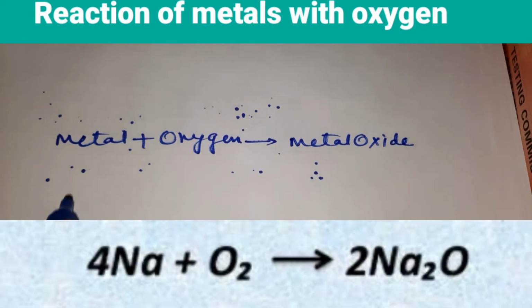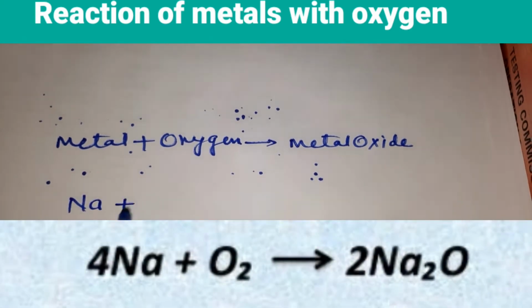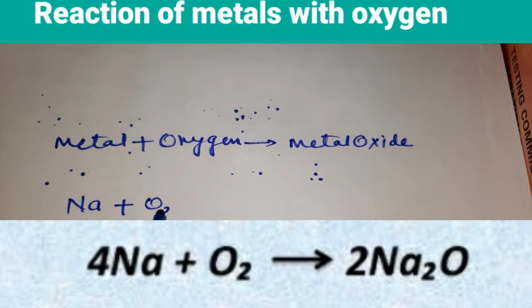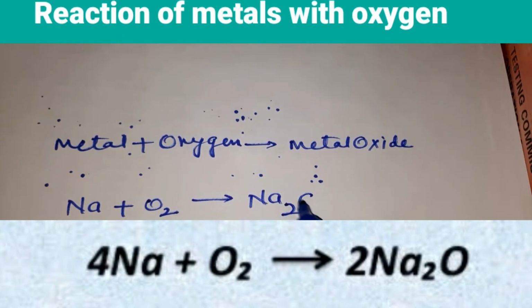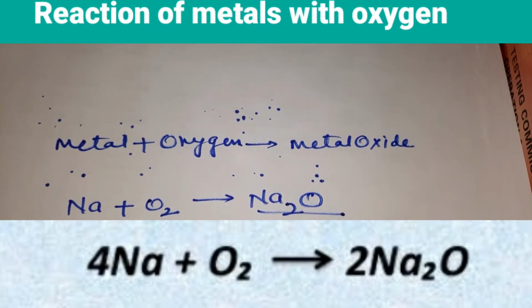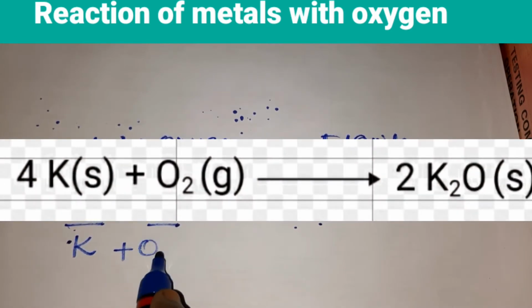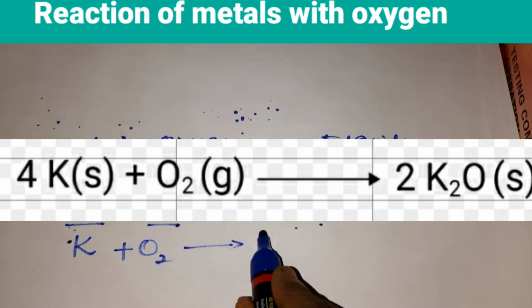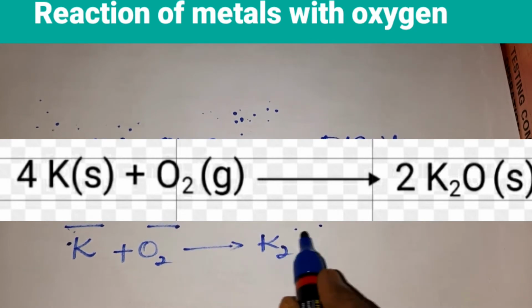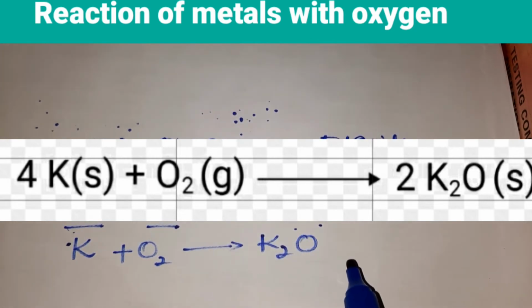For example, again you can take Na, sodium plus oxygen, you get Na2O, sodium oxide. Sodium, when made to react with oxygen, you get sodium oxide. One more example you can take, children. Potassium, when made to react with oxygen, you get potassium oxide, K2O.